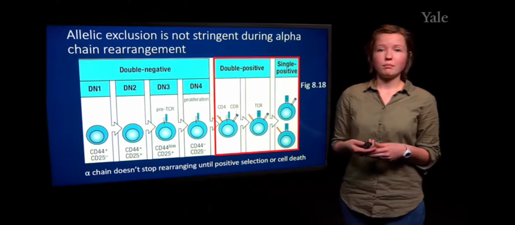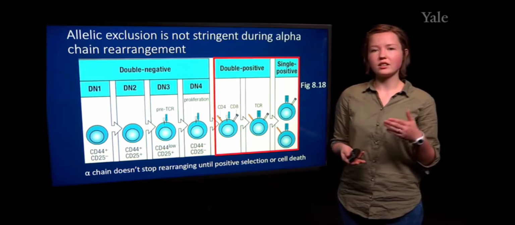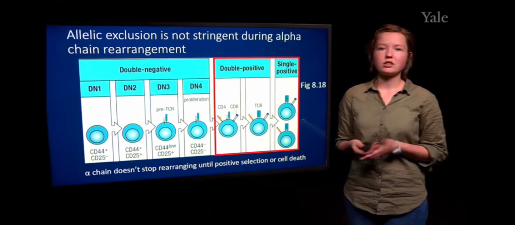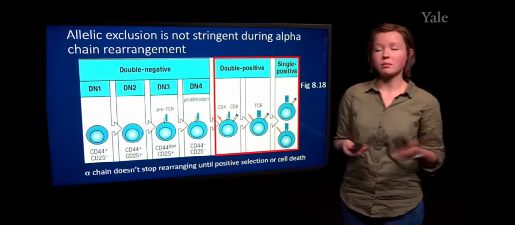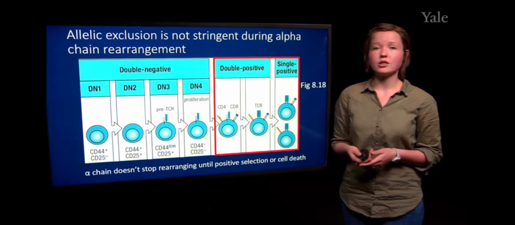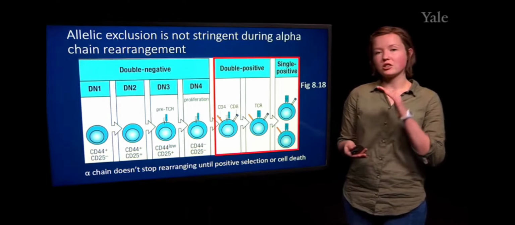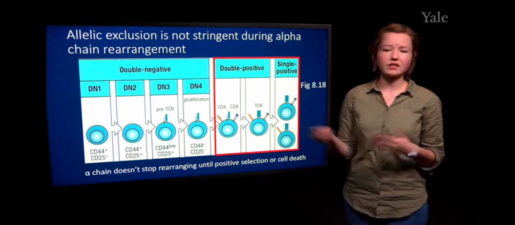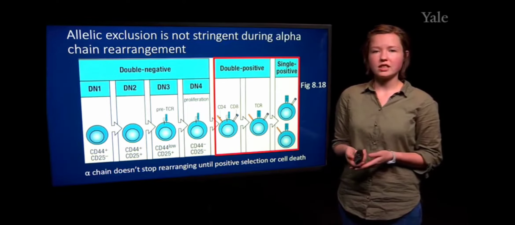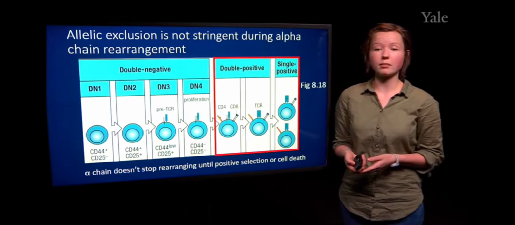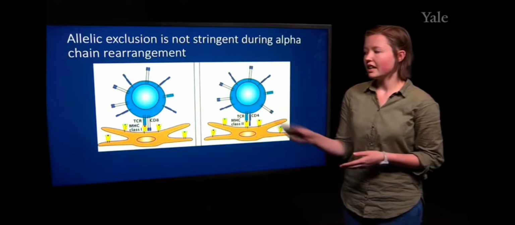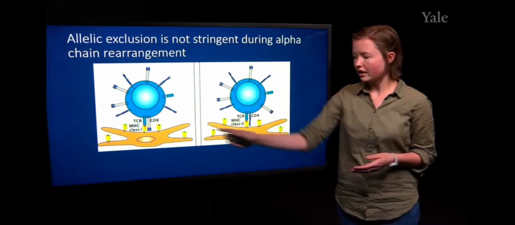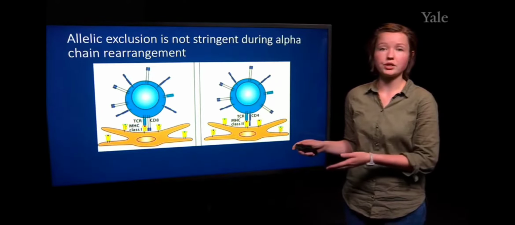So not until the interaction with the thymic stroma, which allows for commitment towards one particular co-receptor, do we have the initiation to stop alpha chain rearrangement. And so this is just one of the ways in which T cell development differs from B cell development. And so it's not until this particular stage, in which there's the interaction with either MHC class 1 or MHC class 2, at which point we can turn off our alpha chain rearrangement.